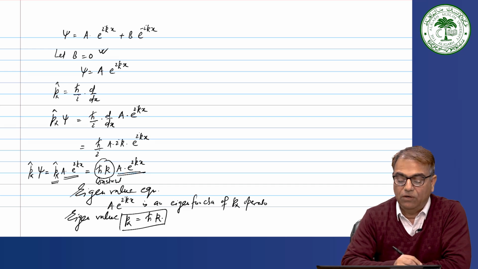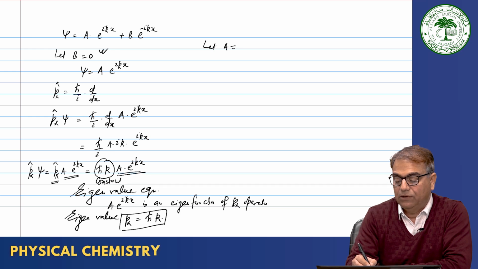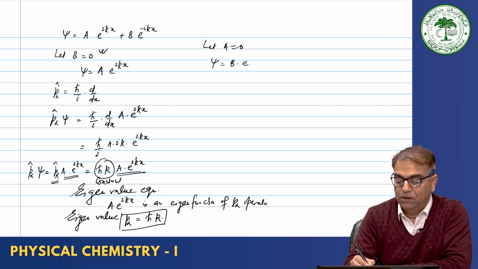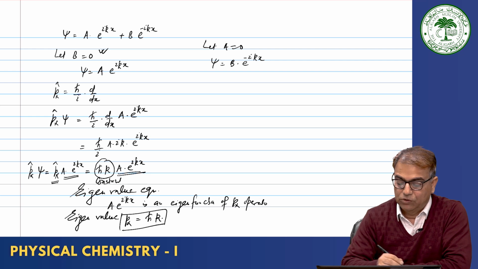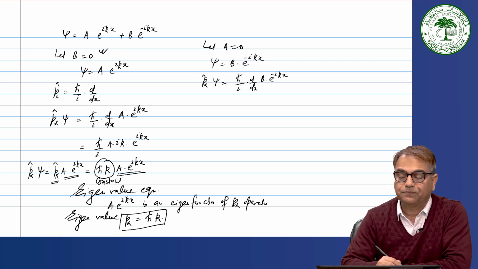You can go the other way also. Let a be equal to 0, and if that is so, then psi will be equal to b exponential minus i k x. So, apply the same operator, p x operator. What is p x psi now? p x psi is h cross i d dx of b exponential minus i k x.